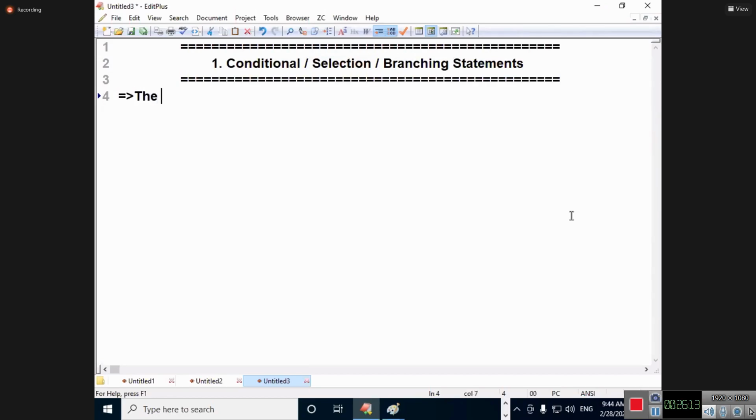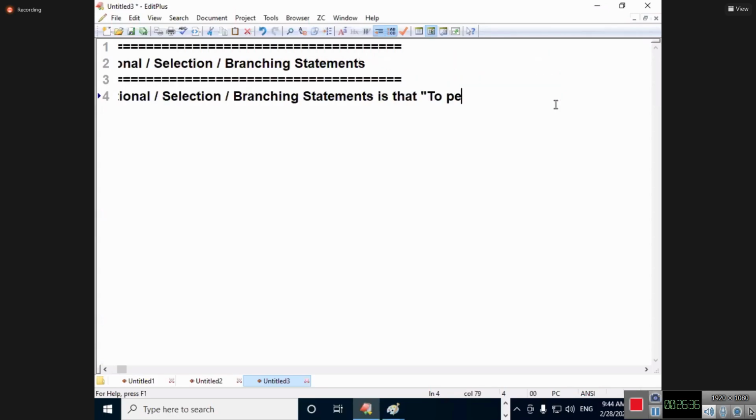The purpose of conditional statements or branching statements in Python is that